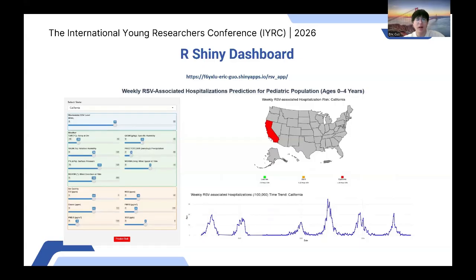So in order to actually apply our model to everyday use, we developed an R-Shiny dashboard to allow users to predict the weekly rate of RSV-associated hospitalizations. Users can select a specific state, like the one they live in, and input wastewater RSV level, W-val, and other meteorological variables, as well as air pollutant concentrations, by using the sliding bars for each variable. The predicted risk would show up on the US map, and the dashboard provides a real-time risk prediction and visualizes the trends over time for the selected state, making it a practical tool for public health planning and early warning of potential hospitalization surges.